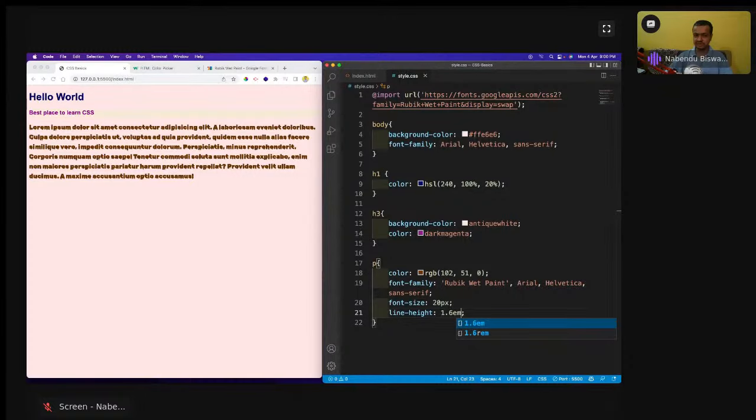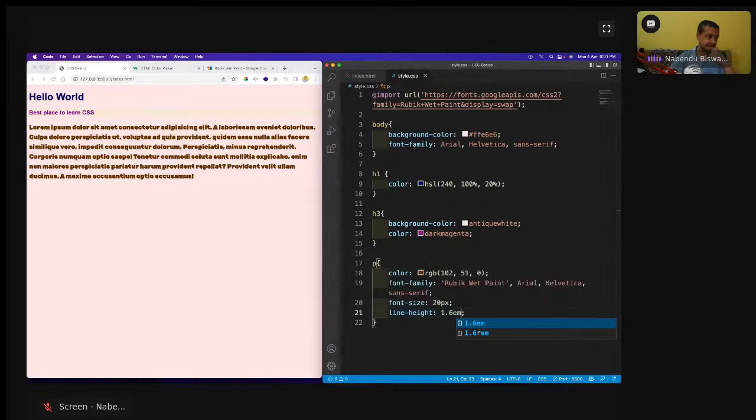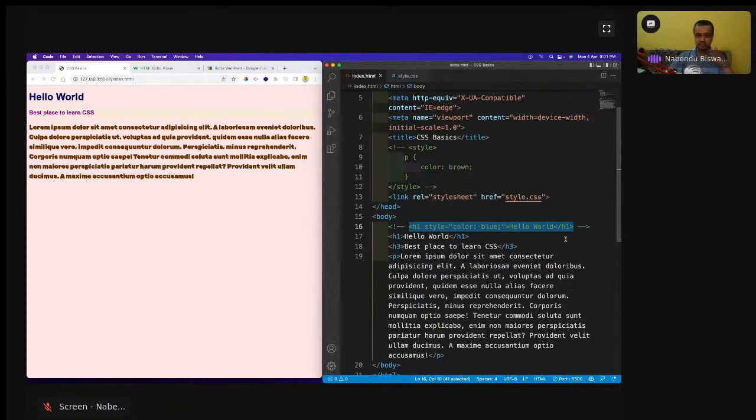So now we will learn about the units of measurement. We have already seen two units of measurement. One is em, one is this pixel. Actually, there is one more unit of measurement that is known as REM. Okay, that is known as REM. So what is all of those things we are going to learn now? For learning that, especially REM and em, we are going to do one thing here.